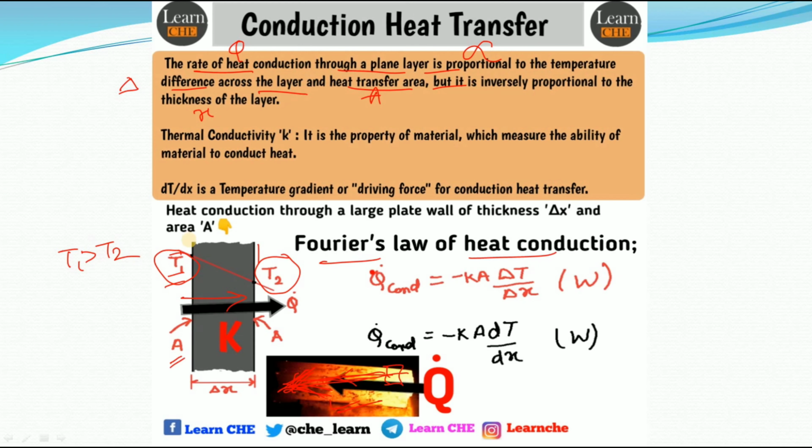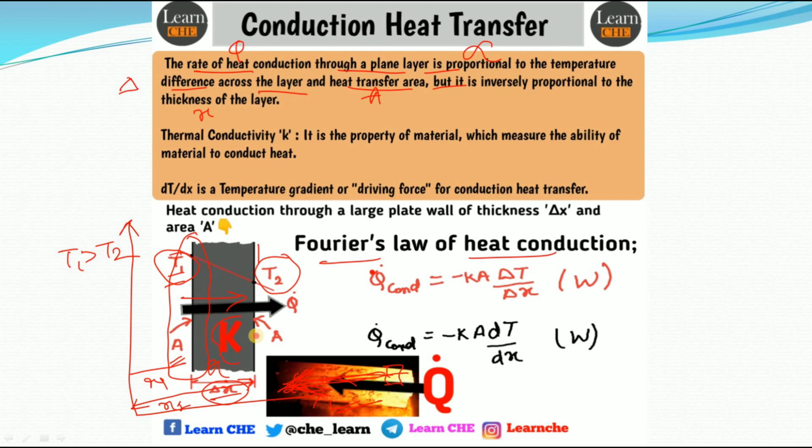And this is the area of heat transfer, that is A, and this is X, that is the thickness. Why have I written delta X here? Because if I assume the length from the axis, then it will be X1 and X2. That's why I have written delta X here, right?